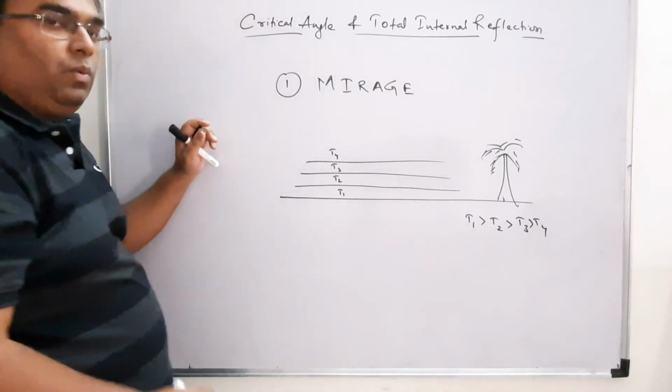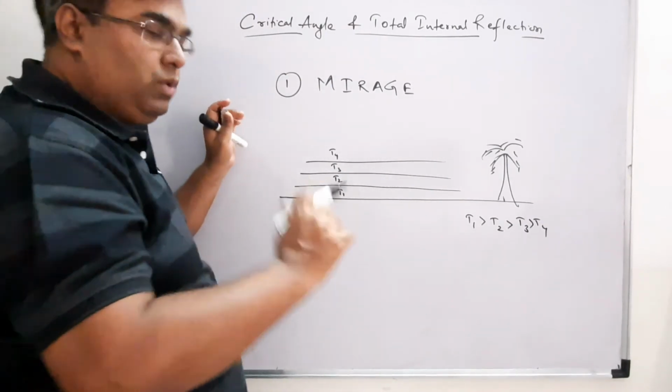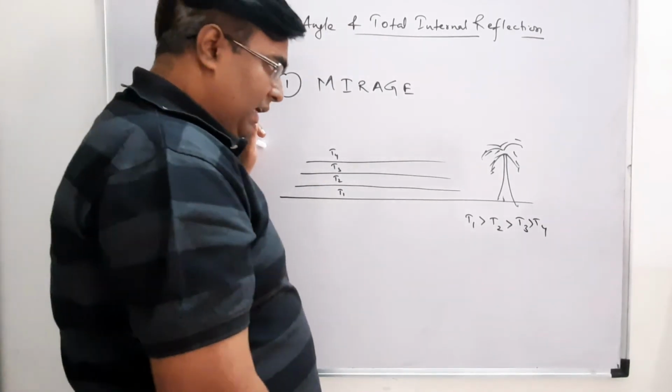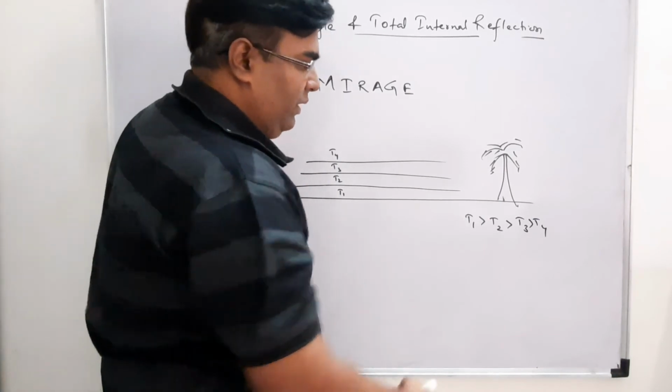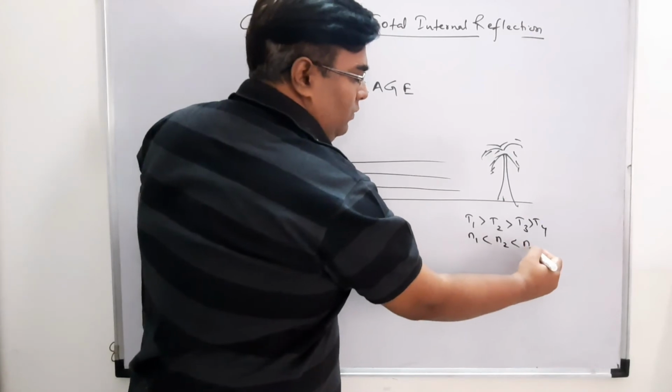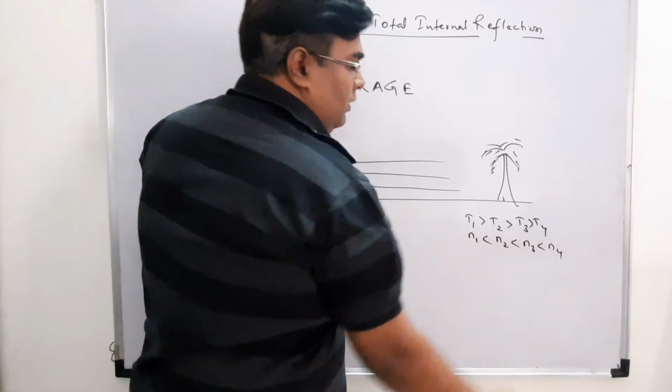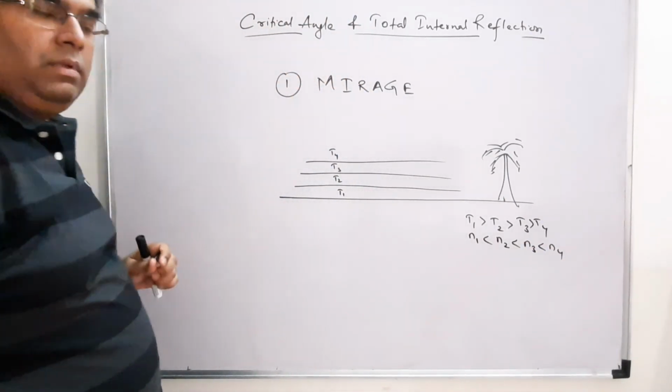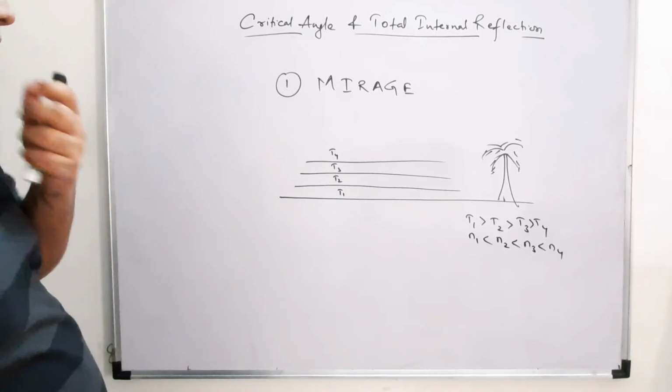Since temperature reduces the refractive index, they are inversely proportional. So we can say that my N1 will be less than N2, less than N3, less than N4. Correct? So what will happen?